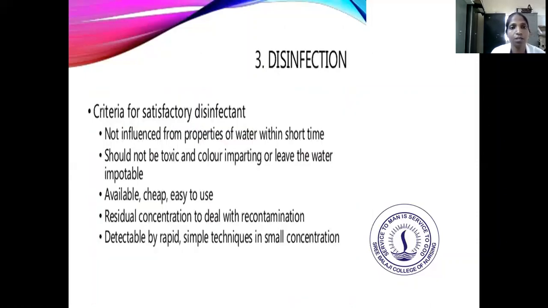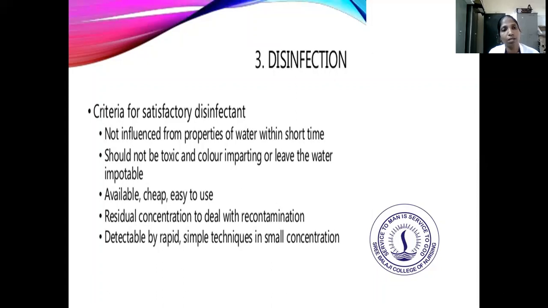Criteria for satisfactory disinfection: it should not be influenced by the properties of water within a short time. It should not be toxic or color imparting, and should leave the water potable. It should be cheap and easy to use, with a residual concentration to deal with recontamination, and detectable by a rapid, simple technique in small concentration.